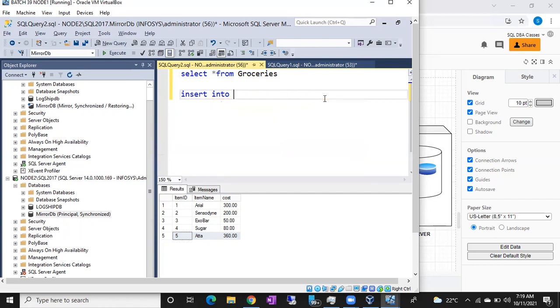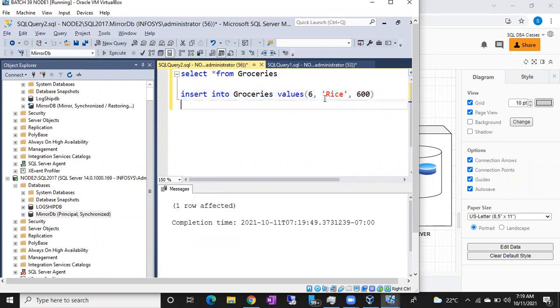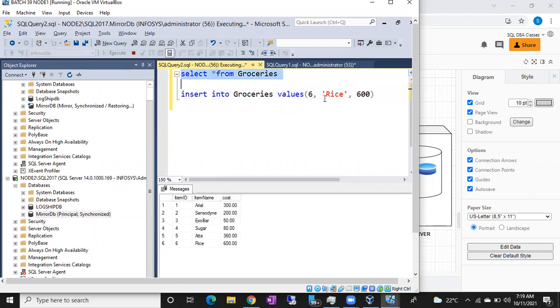So insert into groceries values, and the 6th record: rice is 600. Fine, 600, you remember that. Good. So now you can see there are 6 records.